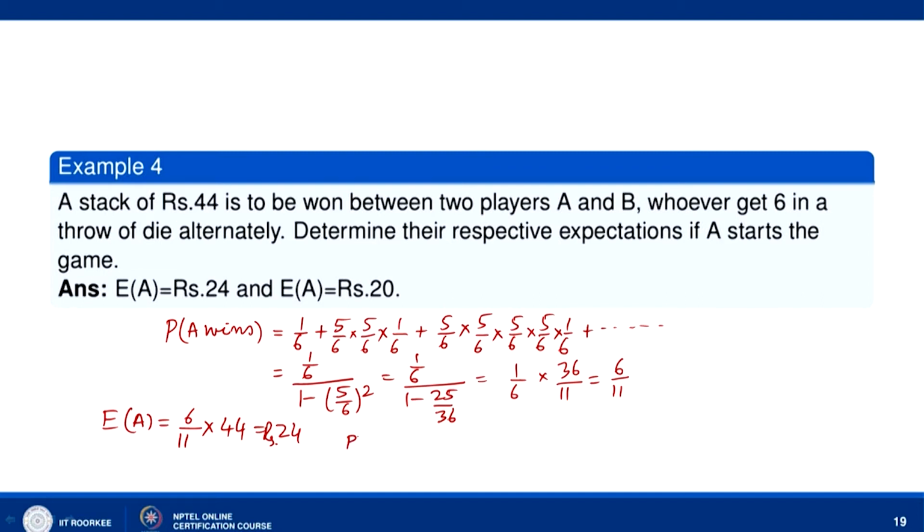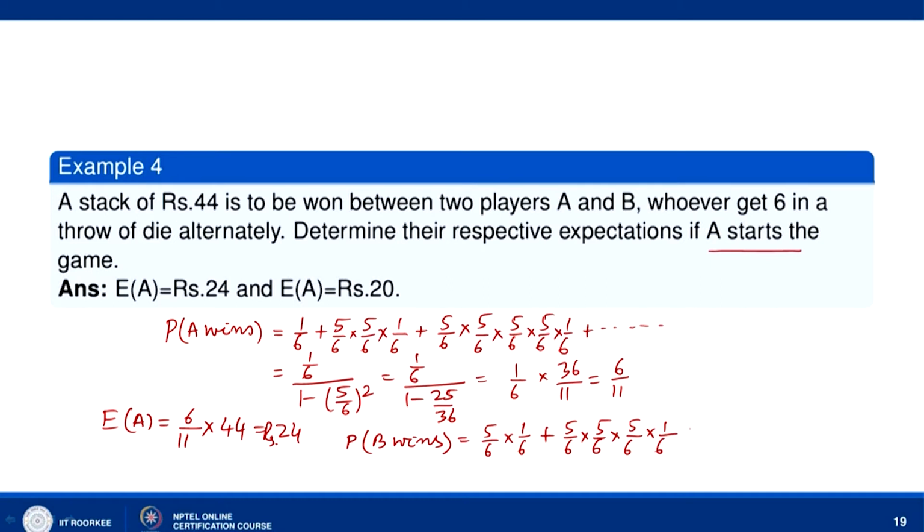Similarly, probability that B wins, because A starts the game. B will win if A does not get 6. So, that means 5 by 6 into, now B will win if he throws 6, so 5 by 6 into 1 by 6. Now, if B does not throw 6, then 5 by 6 into 5 by 6, then A should not throw 6, so 5 by 6, then B will throw 6, so 1 by 6.